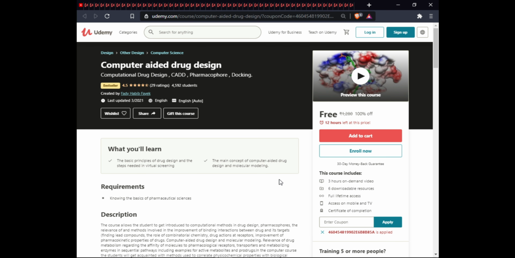The next course is Computer-Aided Drug Design. In this course, you will learn the basic principles of drug design and the steps needed in virtual screening, the main concepts of computer-aided drug design and molecular modeling. This course is 3 hours on demand with 6 downloadable resources, with full lifetime access, exam warranty, and certification of completion.